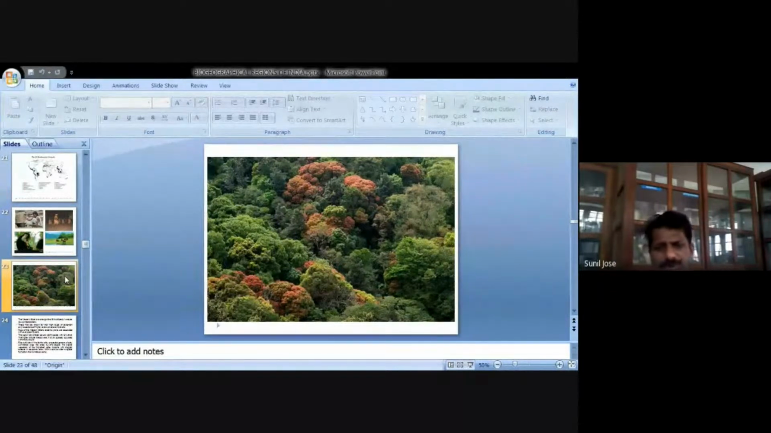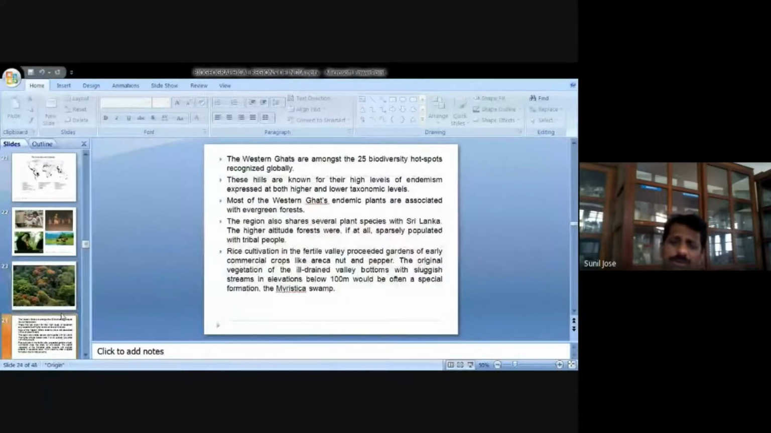If we don't take enough precautions, we won't be able to see this forest in future, because a large area of forest is being destroyed, either for cultivation, for development, or for quarrying, blasting rocks. So it is very important that we protect our forests. Otherwise we will be facing more floods and more ecological disasters like landslides in the coming years.